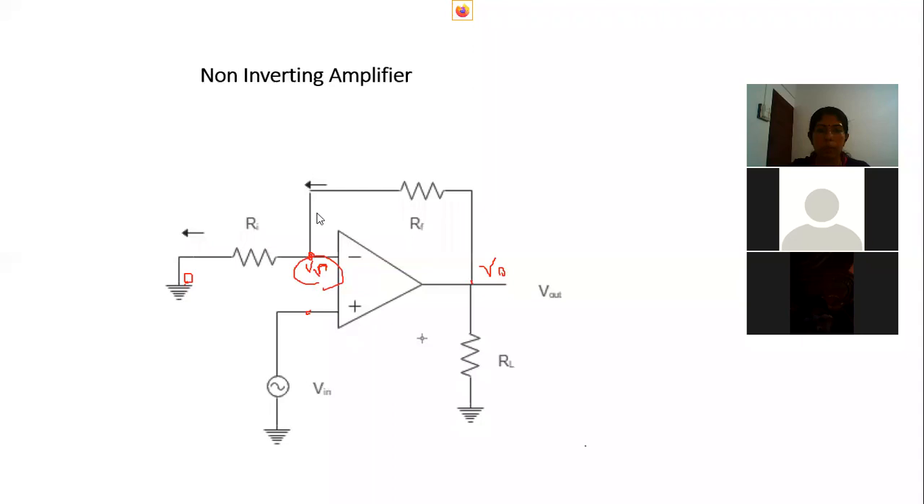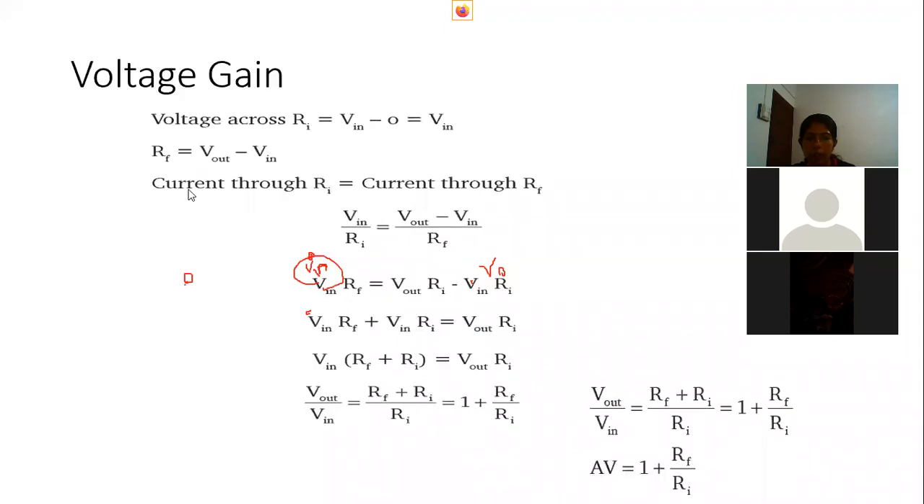And due to the property of high input impedance of this op-amp, almost all the current flowing through this feedback resistor will flow through our input resistance. So the current flowing through RI will be the same as the current through RF. So now, from the equations we got, what will be the current flowing through RI? This voltage divided by the resistance. So Vin by RI. And the current flowing through RF, we know the voltage, so the current is this voltage divided by RF. So (Vout minus Vin) by RF.